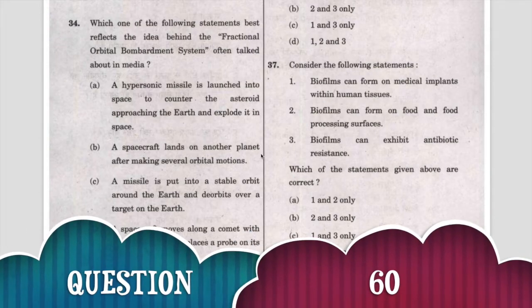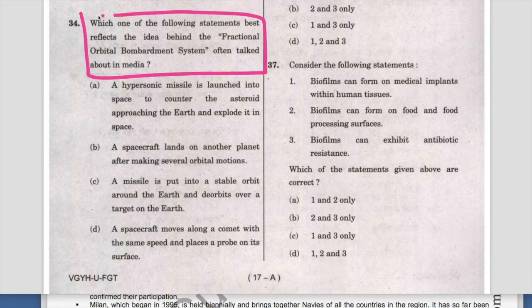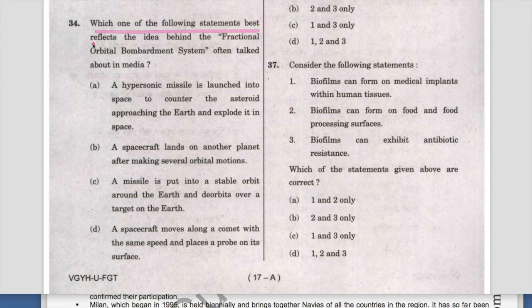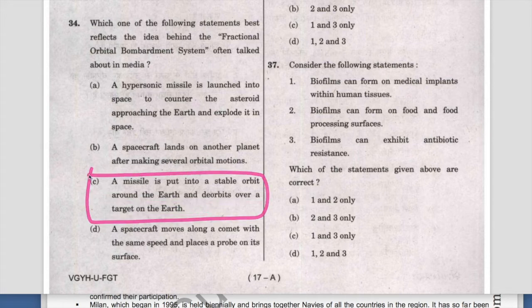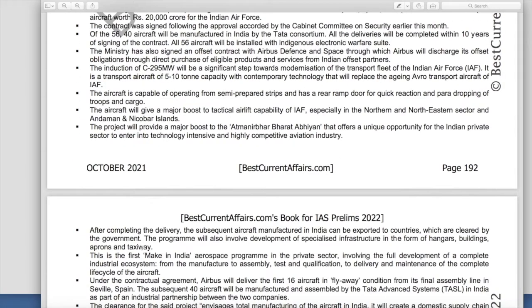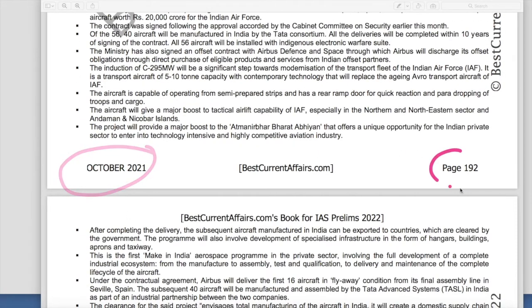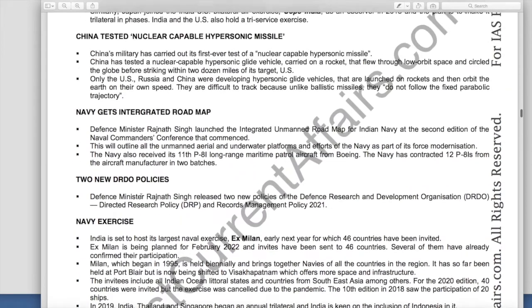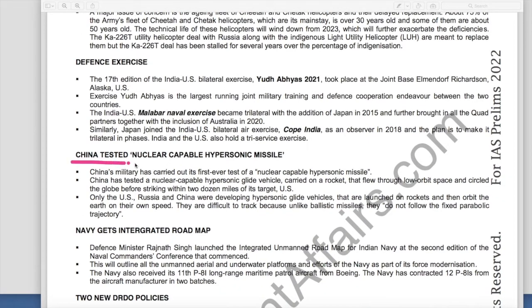Next question, which one of the following statements best reflects the idea behind the fractional orbital bombardment system often talked about in the media? And correct answer is that a missile is put into a orbit around the earth and deorbits over a target on earth. It was in the news very recently. This was our October 2021 current affairs book, page number 192. On this page there was a news that China tested nuclear capable hypersonic missile.